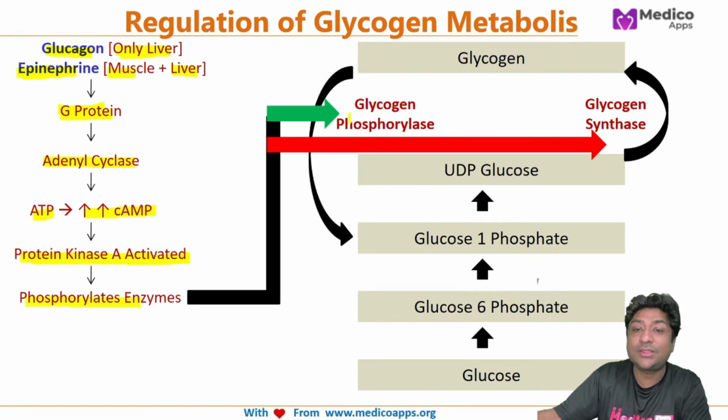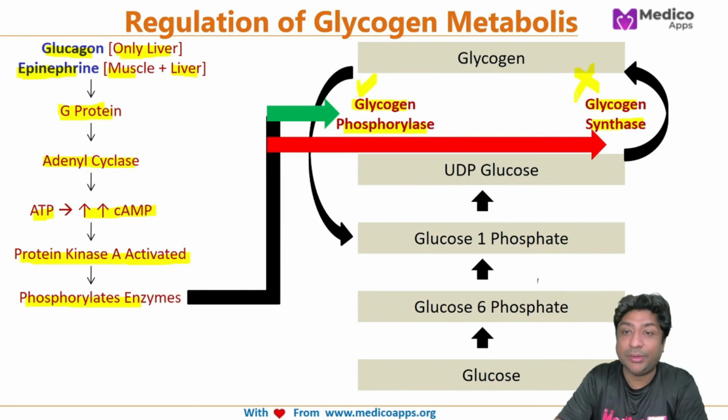Once glycogen phosphorylase is phosphorylated, it becomes active, and once glycogen synthase is phosphorylated, it becomes inactive. So whenever glucagon and epinephrine are there, glycogen breakdown will happen and glycogen synthesis will be inhibited. This is how glucagon and epinephrine regulate the breakdown of glycogen.